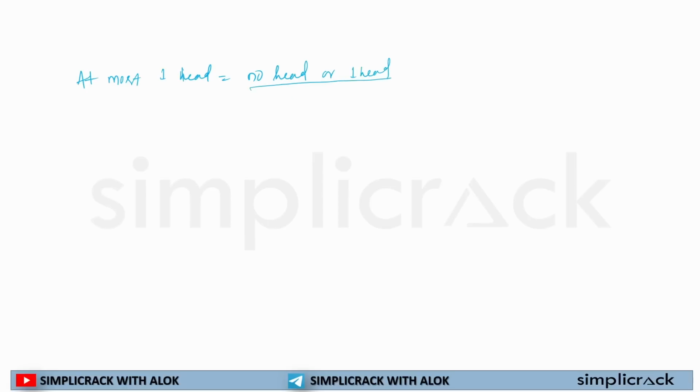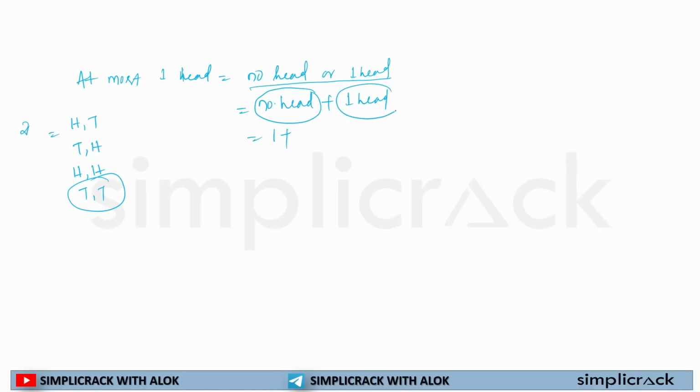This is the principle of OR. So number of times I will get no head plus number of times I will get one head. So if I toss a coin twice, I will get head head, head tail, tail head, tail tail. Now how many no head options will I get? 1, plus in how many options will I get only one head? Here and here. So the total number of desired outcomes of getting at most one head is 3.